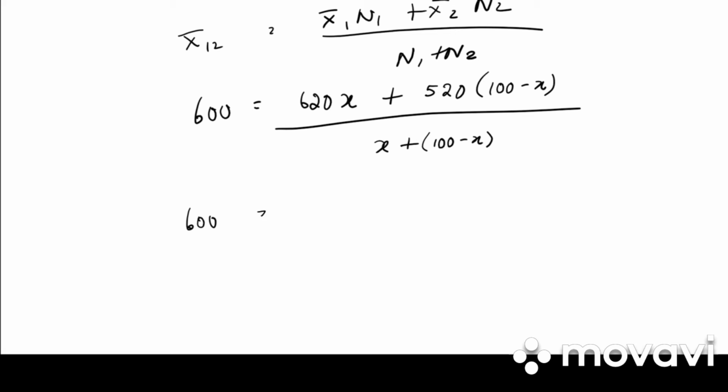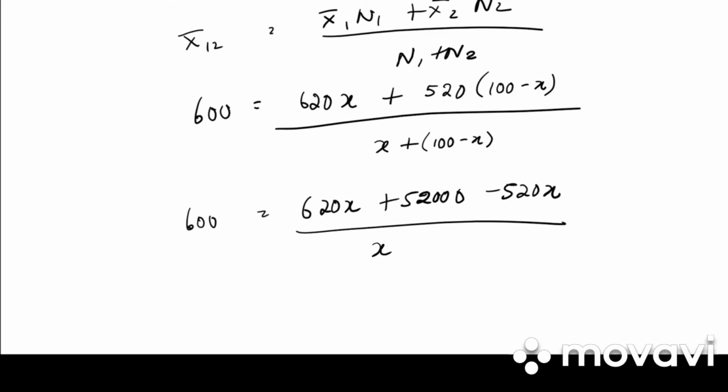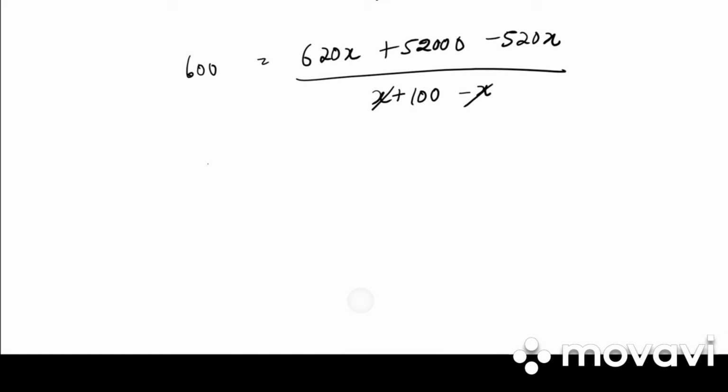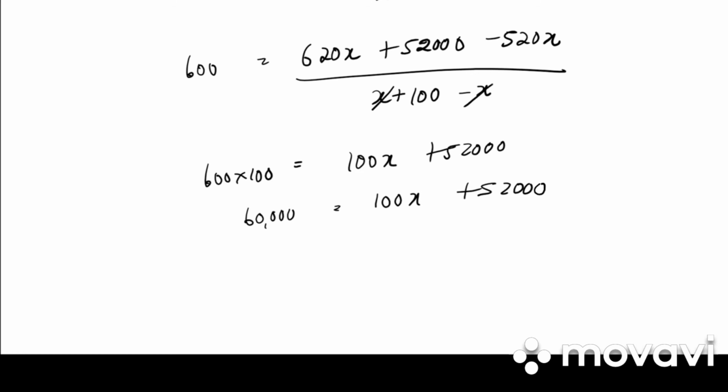So it is 600 is equal to 620x plus 52,000 minus 520x divided by x plus 100 minus x. Plus and minus will be cancelled. So 600 into 100 is equal to 620 minus 520 is 100x plus 52,000. So 60,000 is equal to 100x plus 52,000.